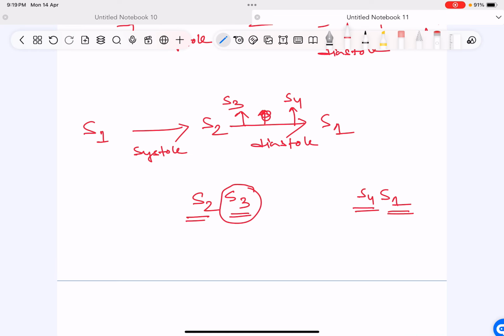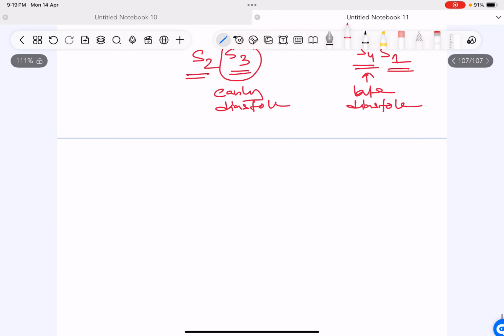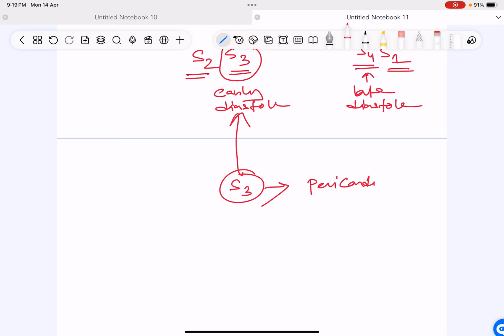So you can say S3 is early diastole and S4 is late diastole. This is clear. So what the pericardial knock is, it is immediately heard just after S2 and it appears like S3. Which one? Pericardial knock.